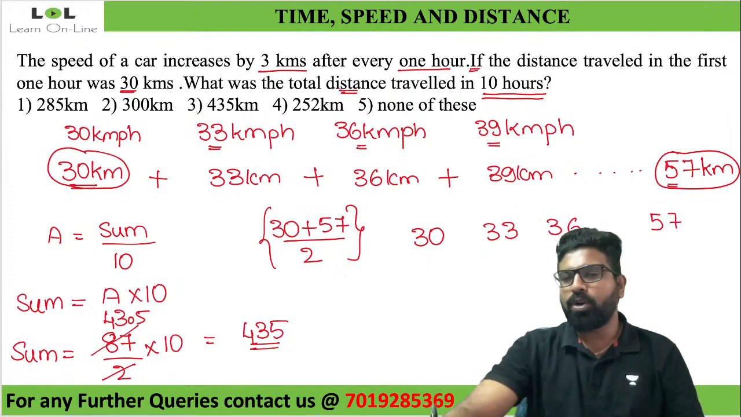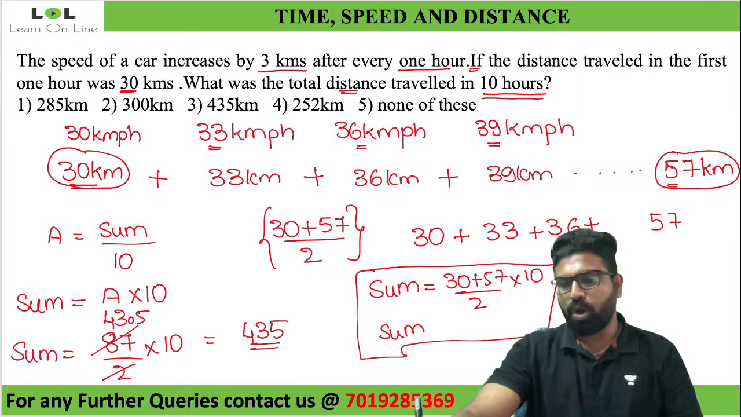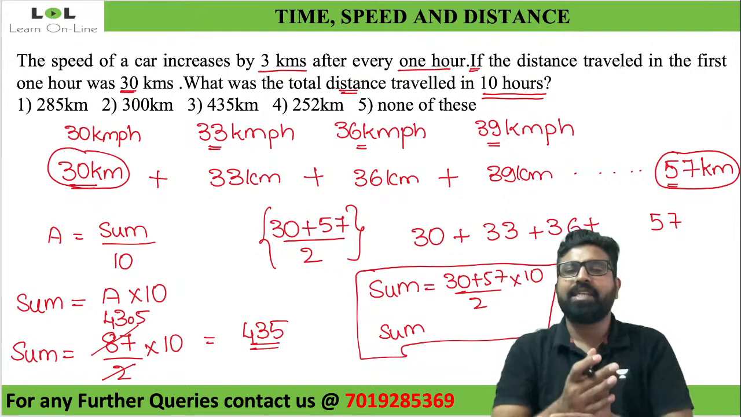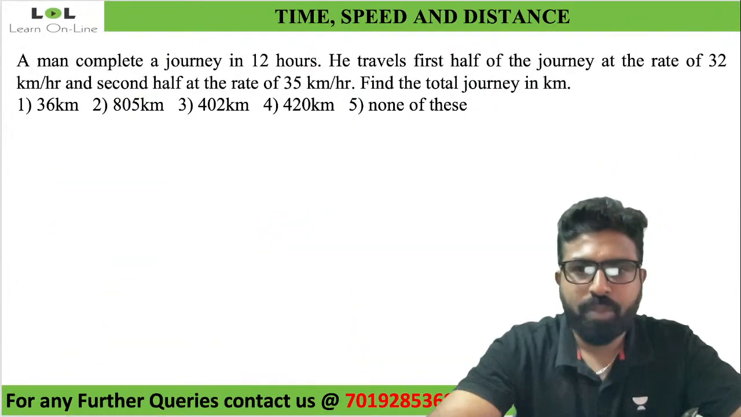I want to find the sum of all these distances. The sum of all these distances will be given by average into number. Average is nothing but 30 plus 57 divided by 2, into number of terms, which is 10. That is all I would be doing. I'll be writing only this step and getting the answer within one step. If you want to do that, kindly practice. Even you will be able to solve the question within one step. Clear with this?